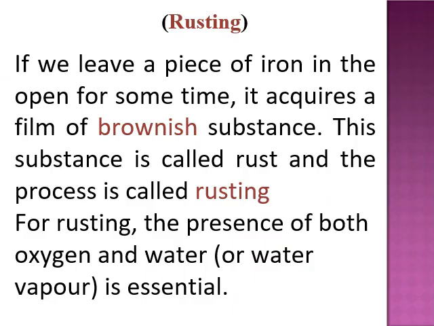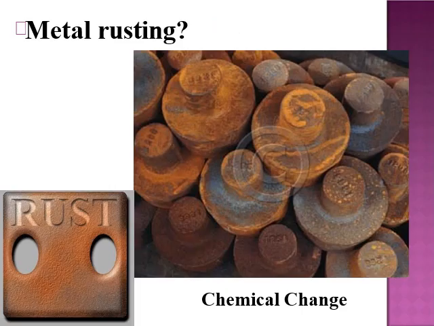Now children, one special chemical change example is given in your textbook: rusting. Rusting is when iron is left in an open place for some time, it acquires a film of brownish substance. You might have seen it. This substance is called rust, and the process is known as rusting. For rusting, the presence of oxygen and water is essential. You can see the rust on the iron surface here.